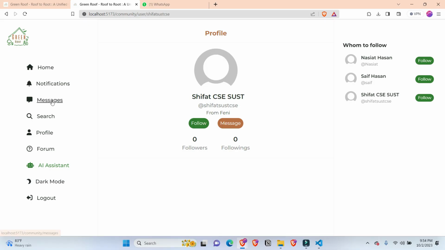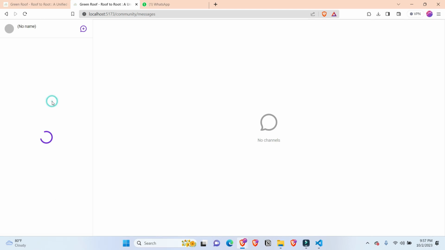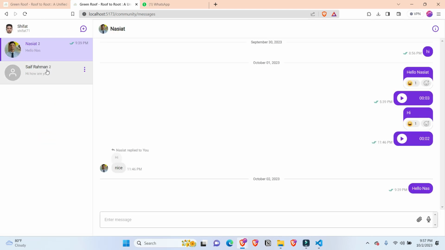Due to hosting service free trial limitation, we could not run the WebSocket server. So we are demonstrating the message feature on our local server. Messaging can be done in two different ways, by clicking on the message tab or by clicking on the message button from the user profile. See what we have on the message tab. We can see the previous chats here. We can also create a chat with a new user by clicking on the plus sign from the top left corner.